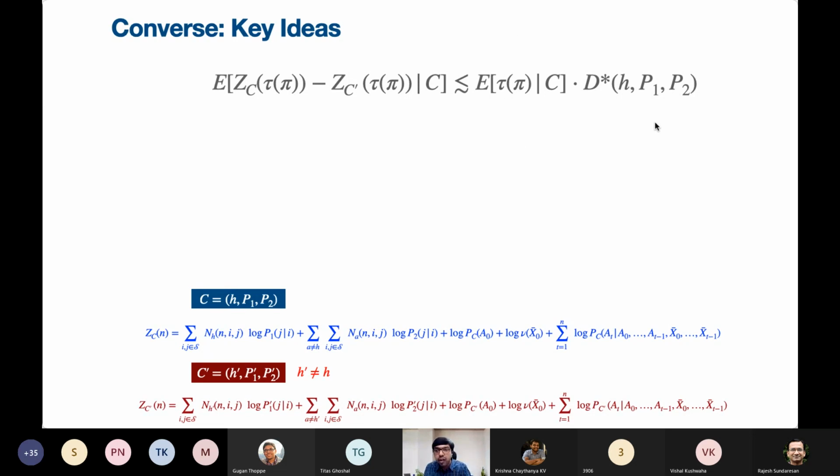D star is a constant that I'm going to describe soon. So this upper bound comes as an information theoretic bottleneck. There is a certain maximum amount of discrimination that we can carry out per unit time between the configurations C and C prime.